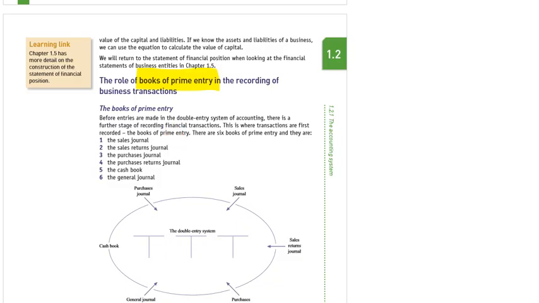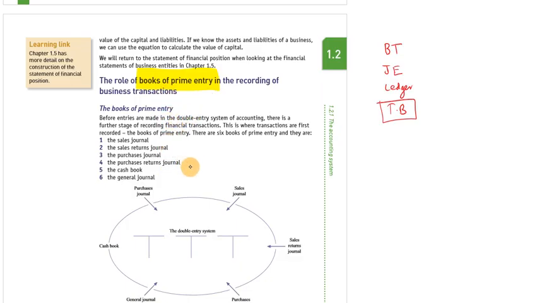The earlier route, which I told you: first we record the business transaction, from that we record the journal entries, from journal entries we make the ledgers, and from ledgers we make the trial balance. So we have another route to make the trial balance, that is the books of prime entry.